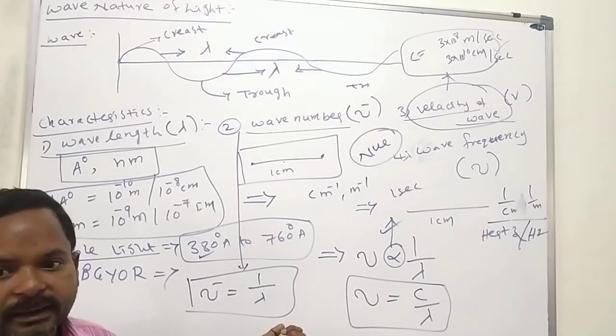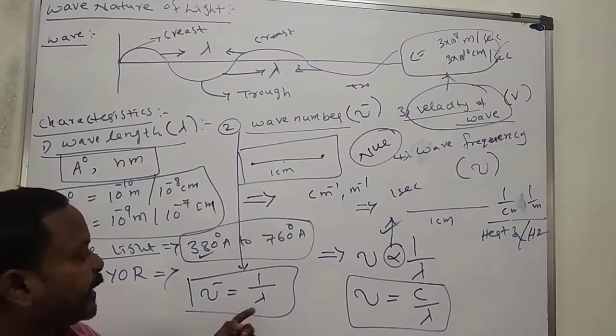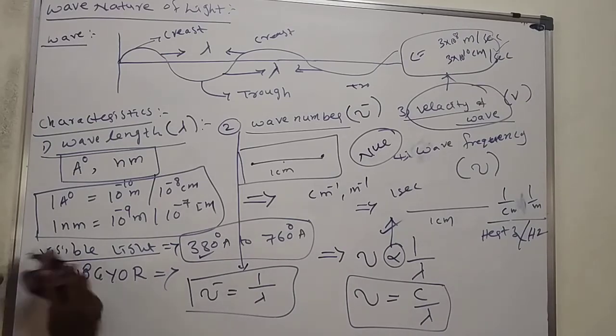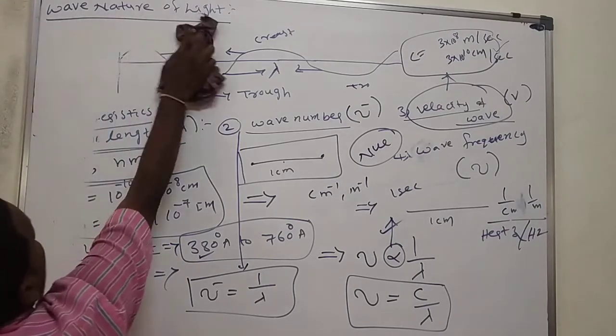Then in continuation, we see the relation between wave number and wave frequency. Remember that one, wave number.